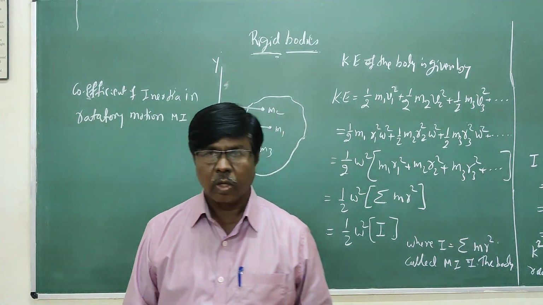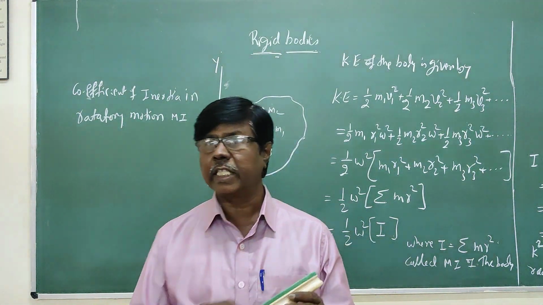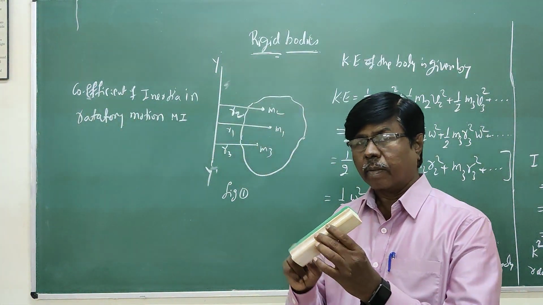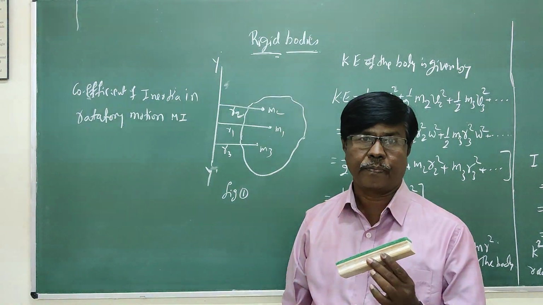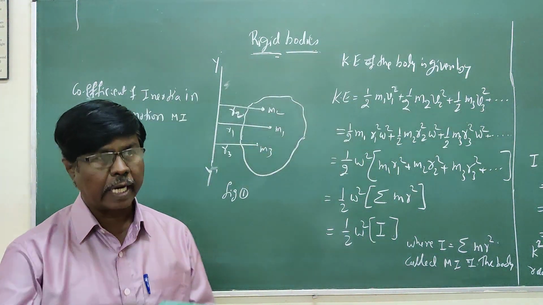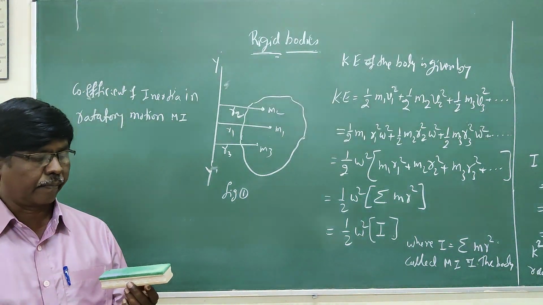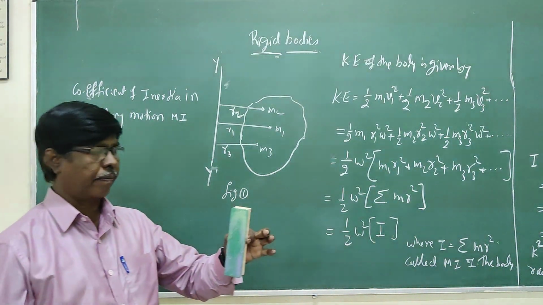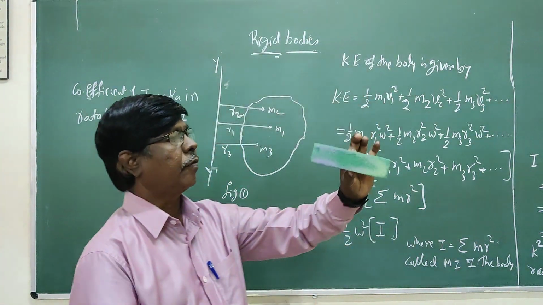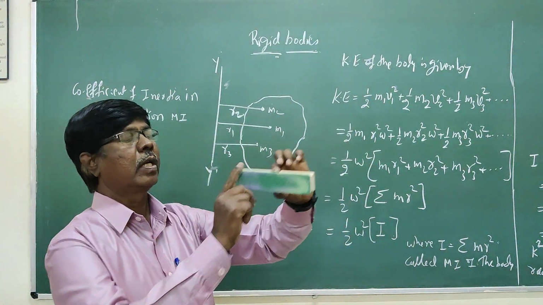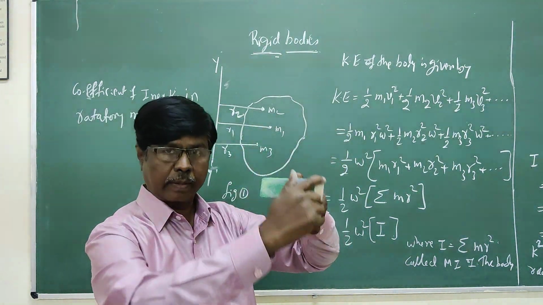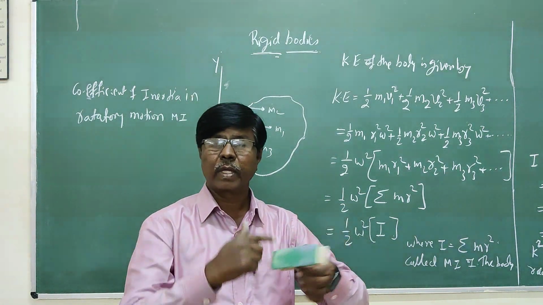So when you apply a force on a rigid body, the body will try to move, or the body will take up motion. If a body is fixed about an axis, say like this, you fix a body somewhere and then apply a force, the body will not move but it rotates or revolves.